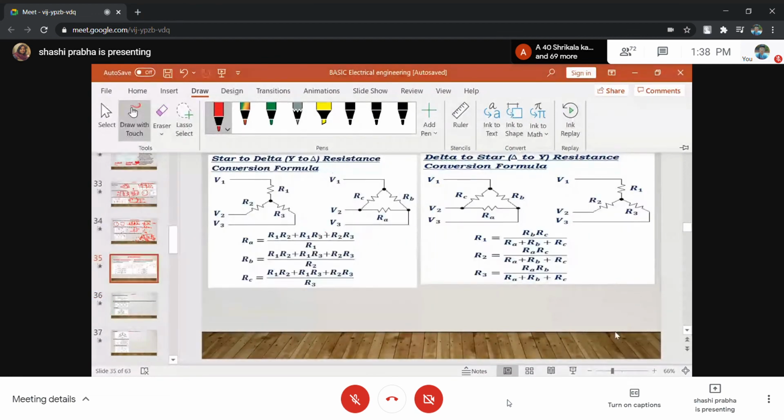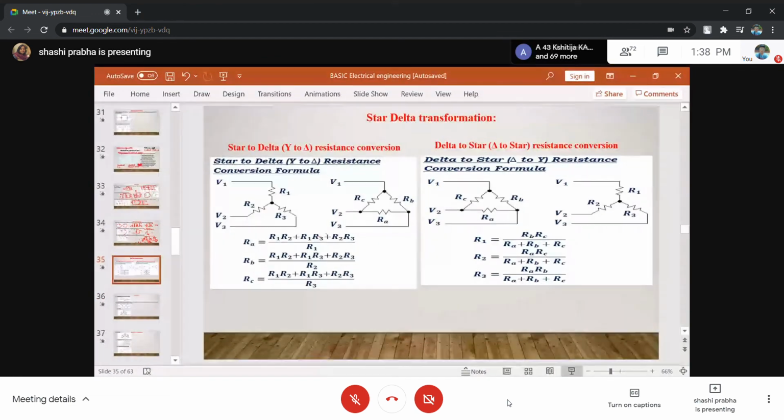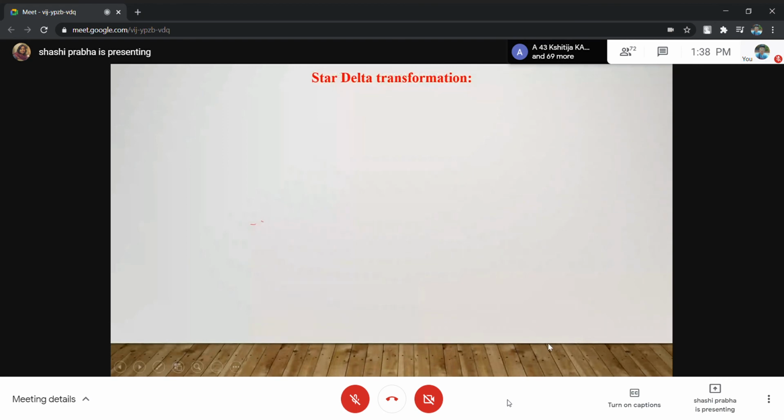This is something which is called source transformation, which we did just now. Now we are going to do what is called star delta transformation. What is the meaning of this star delta transformation? Star is something like this.